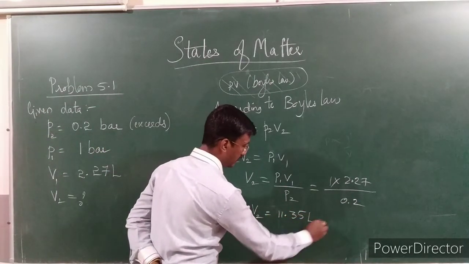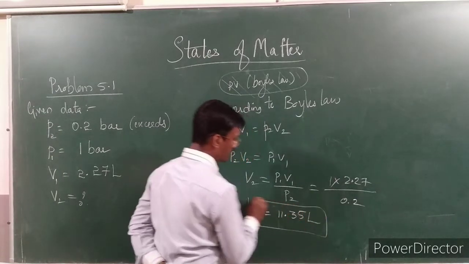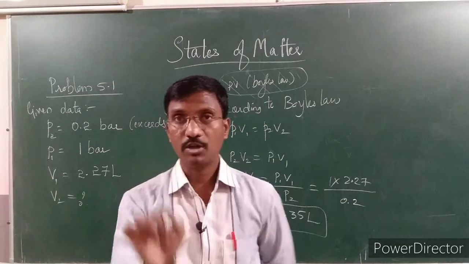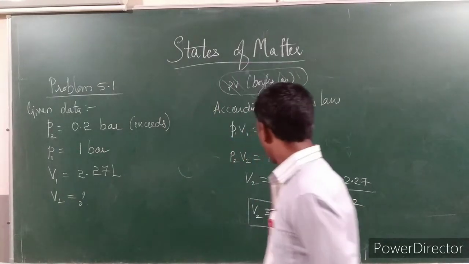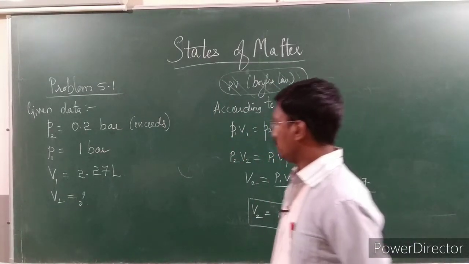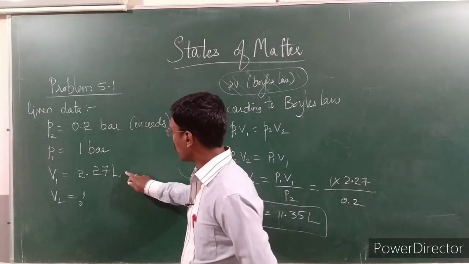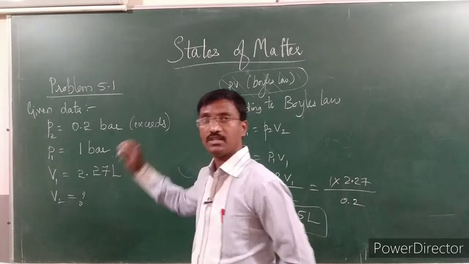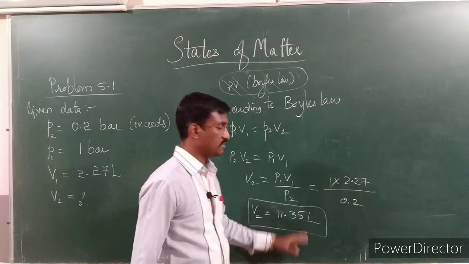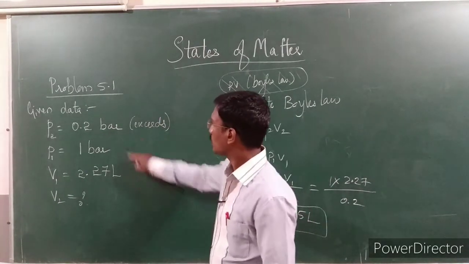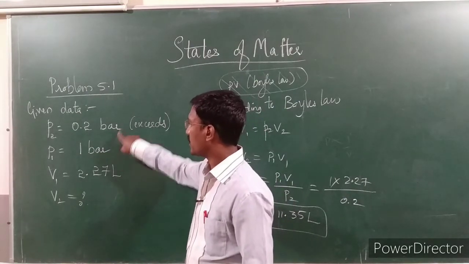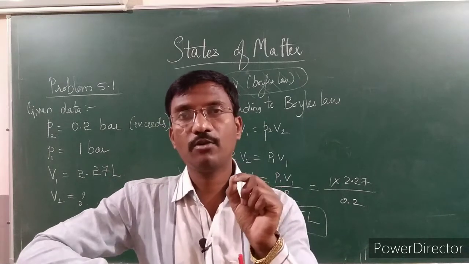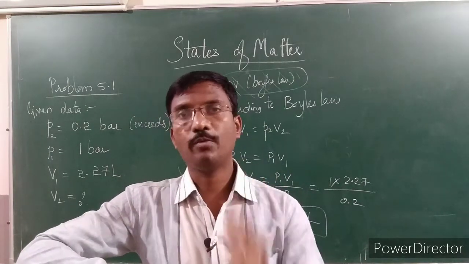11.35 liter it is. Look here, in some conditions the volume may be given in cm cube or dm cube, or they may give it in liters also. So whichever SI unit they have mentioned for the initial volume, the same unit we have to mention here. The same applies to pressure, here the unit is bar; sometimes you may have atmosphere, atm. Whichever unit they have given, you have to mention that one.